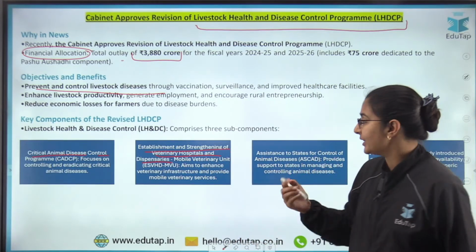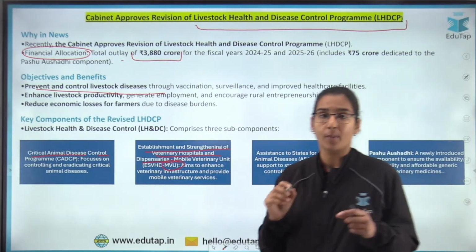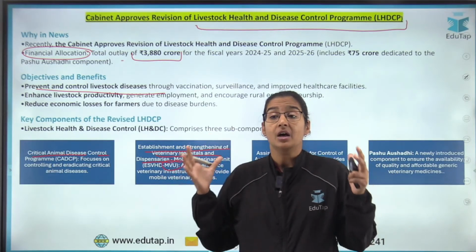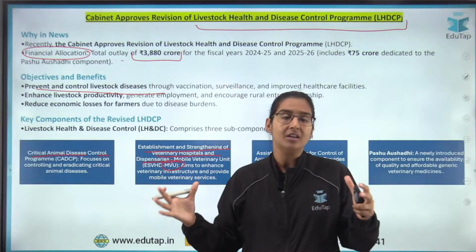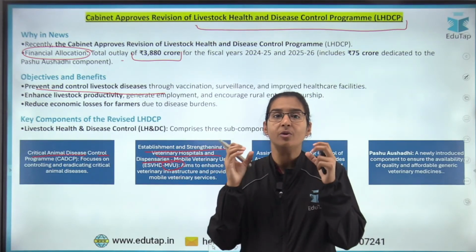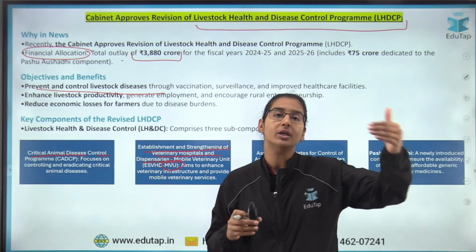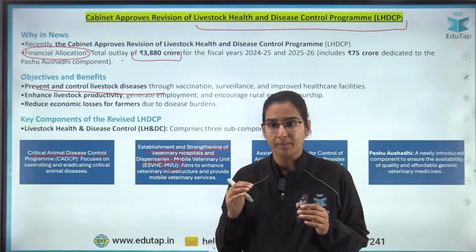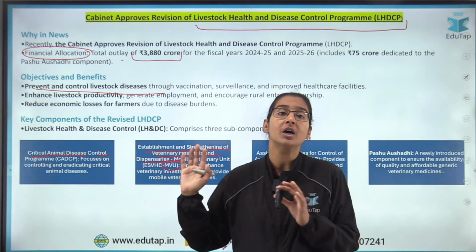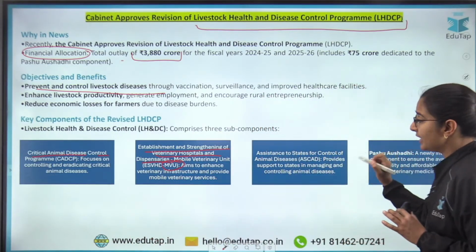One way of doing that is the mobile veterinary units. Okay? Mobile veterinary units means these are going to be some ambulance or some vehicle in which we are going to make a mini veterinary hospital, and then this vehicle will go to the last milestones to make sure that the veterinary services are reaching even the not so well served areas, right?